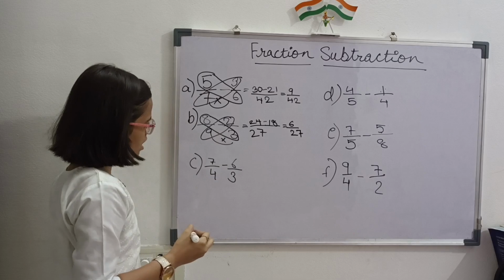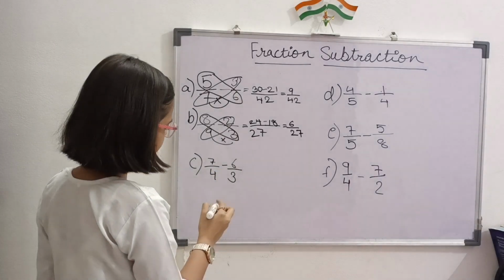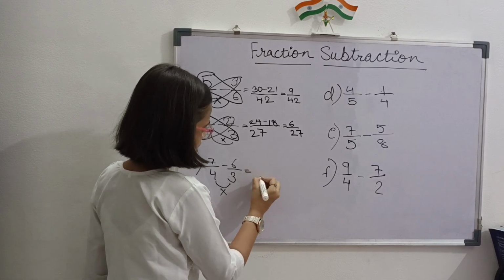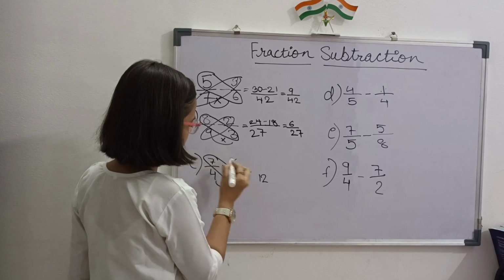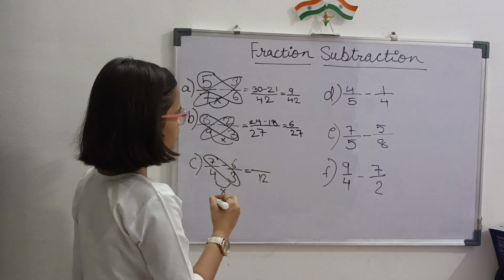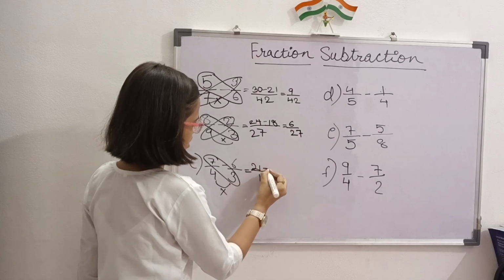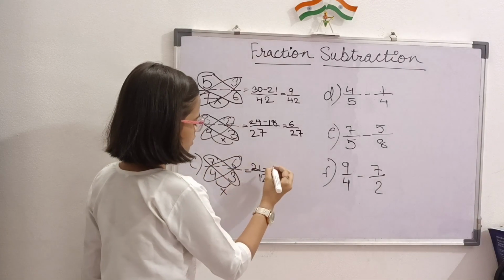Next fraction is 7 by 4 minus 6 by 3. So we have to multiply these numbers and we get 12. Now we have to multiply these numbers which equals 21. And we have to multiply these numbers.